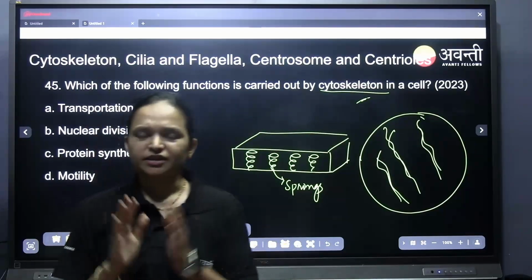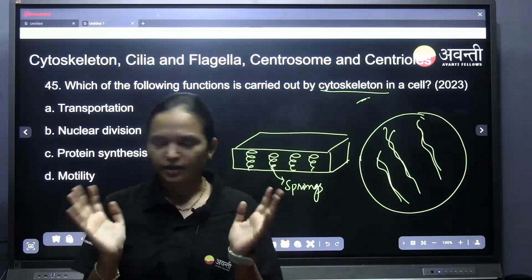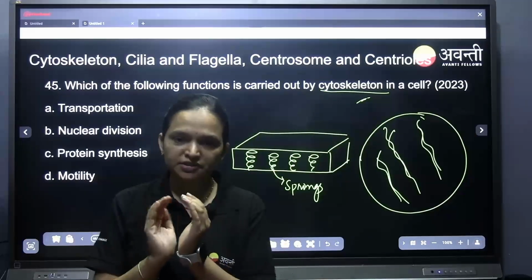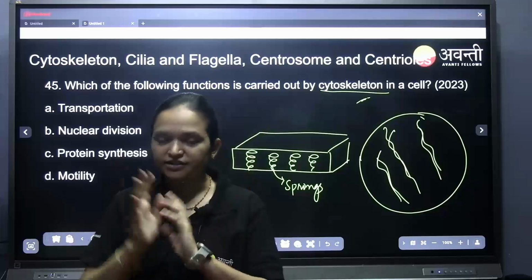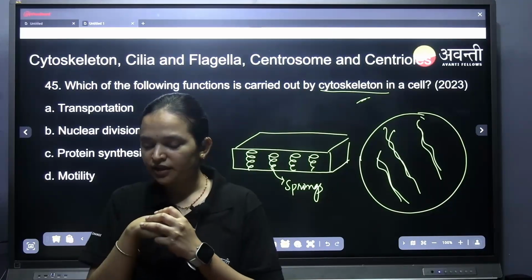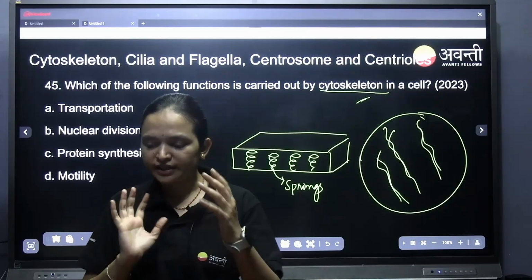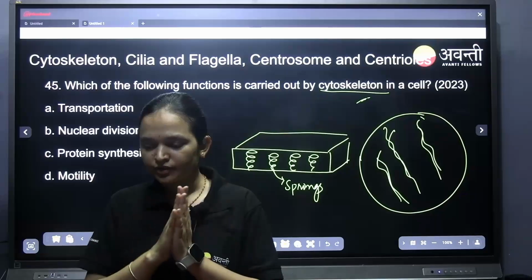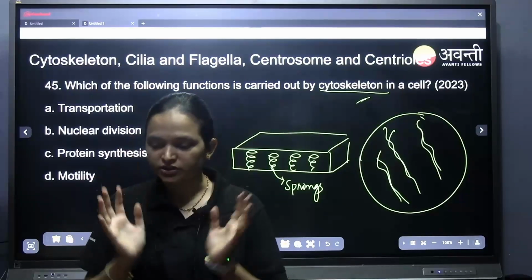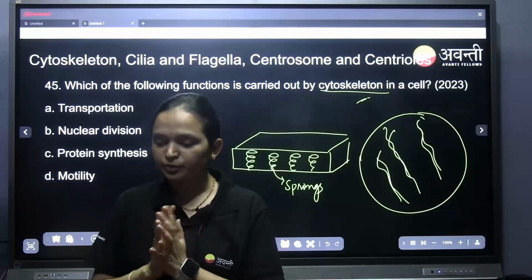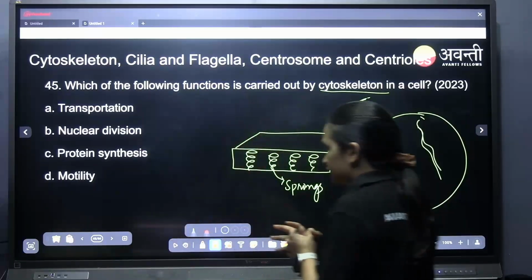We have learned about the cell wall; in animal cells we have the cell membrane, nucleus, organelles, then the cytoplasm. So what is holding the structure of all these things? It is the cytoskeleton inside the cytoplasm which holds its structure.